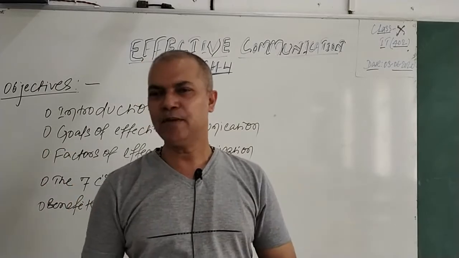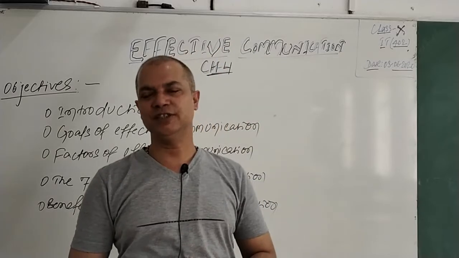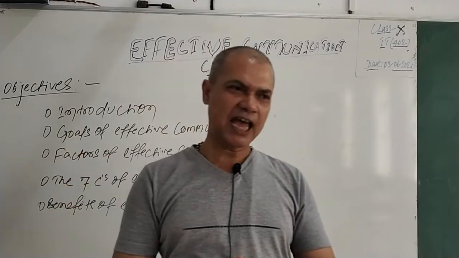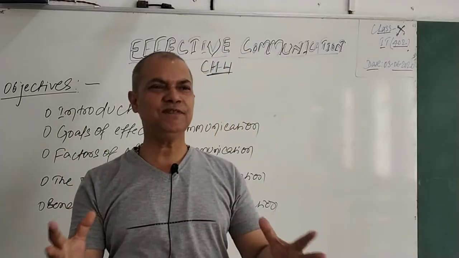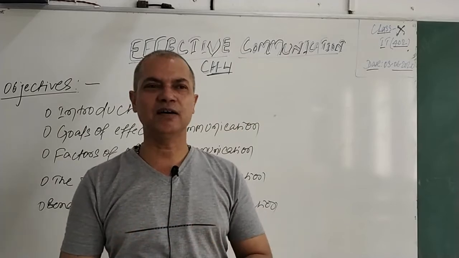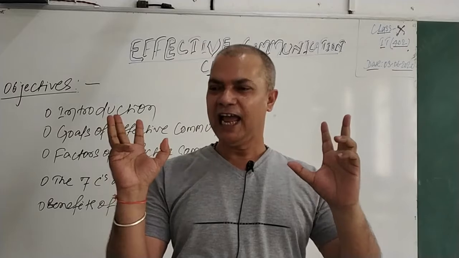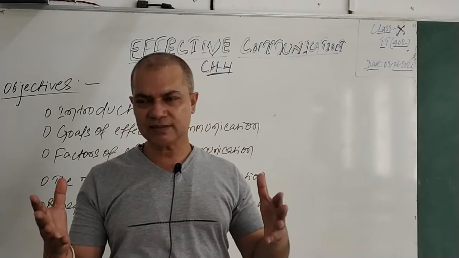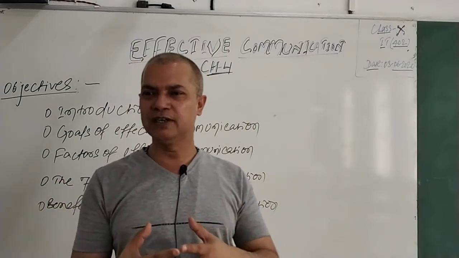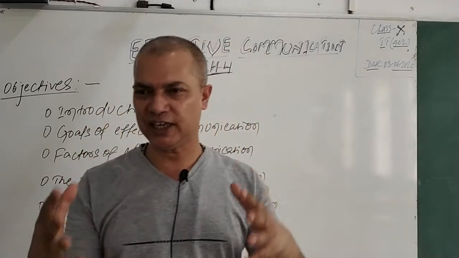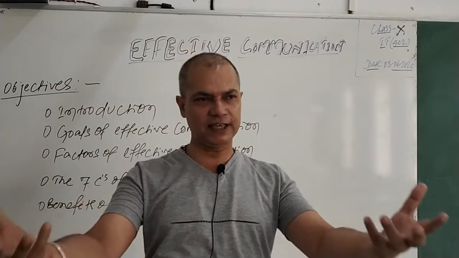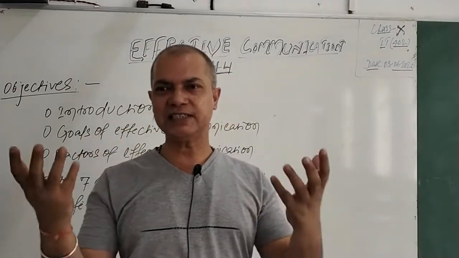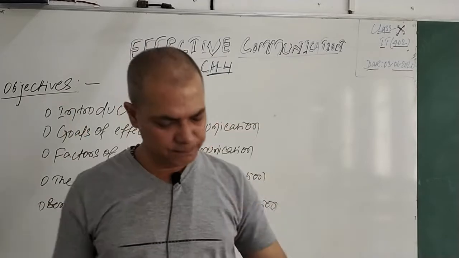For example, if I'm a good, effective communicator teacher, and a child's behavior is not good, my communication will help me to change his behavior. I hope you all agree. The goals of effective communication are also to have a good relationship with the audience. That is one. The second is changing the behavior of others.